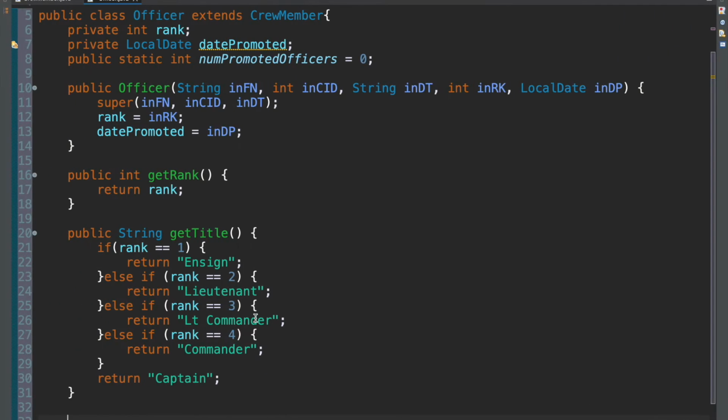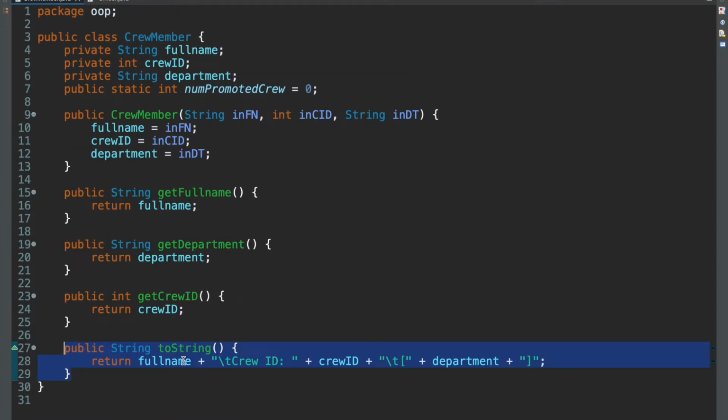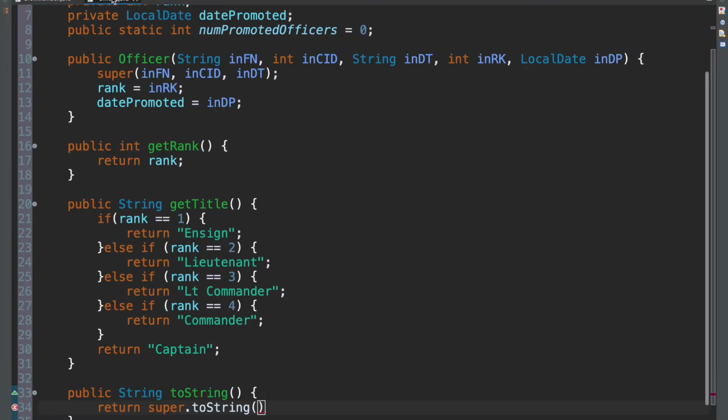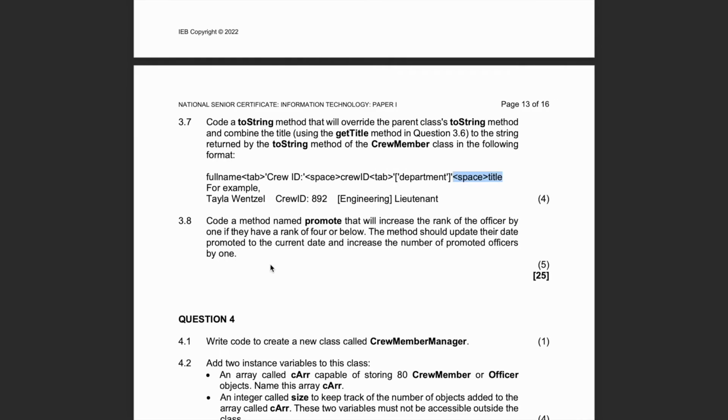It's quite simple. So now we have a public String because it's a toString. It returns a string. And we say return. Remember, when we're dealing with the parent class in our child class, we use the keyword super, and now we're calling the method toString because that's the method we want, right? We want to use this method, super.toString. And then after doing that, we also want to add our title at the end, right? So it said add a space first and then add getTitle, just like that. And this will give us the exact same output as what we're looking for here, where the title is added at the end.